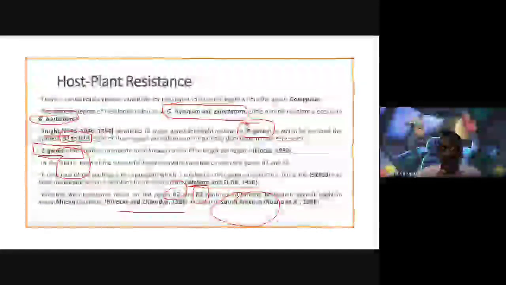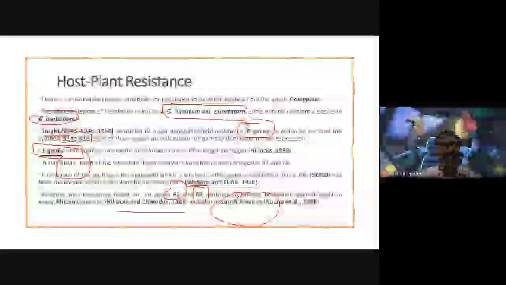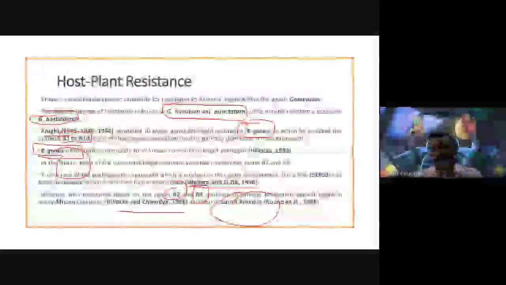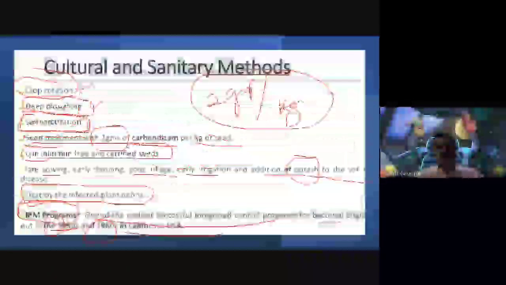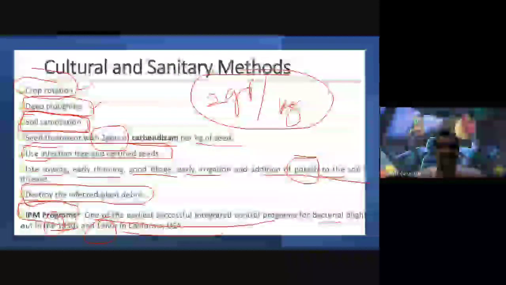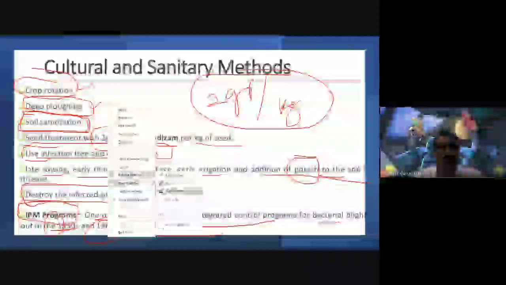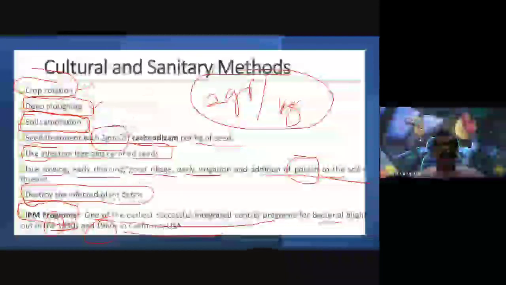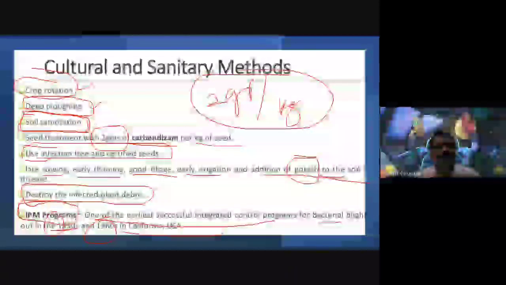According to other scientists like Knight, Wallace, and Hillocks, they reported that in Sudan, South America, and the USA, these are the genes responsible for resistance to the pathogen. Some cultural methods are also applied: crop rotation, deep ploughing, soil sanitization, and seed treatment.